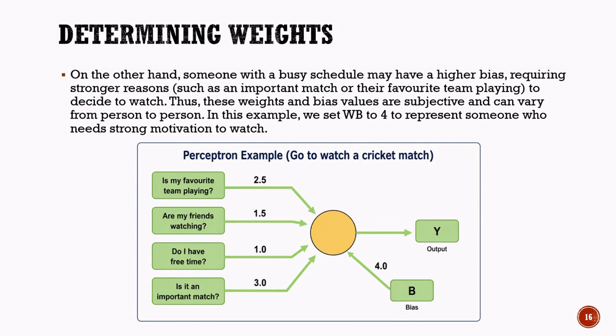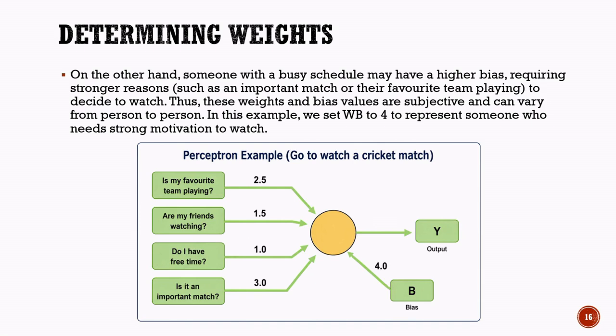Next, we assign a bias weight, represented by WB, with a value of 4.0. The bias weight reflects a person's natural tendency before considering the actual inputs. In this example, a bias weight of 4 represents someone who needs strong motivation before deciding to watch a cricket match. As shown in the diagram, all input factors contribute to the perceptron through their respective weights, while the bias also influences the final calculation through its bias weight.